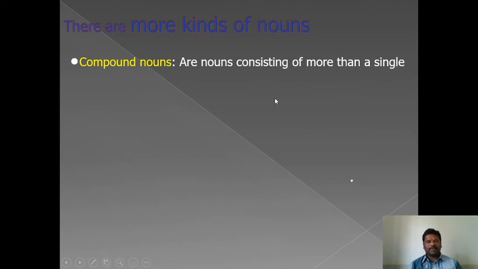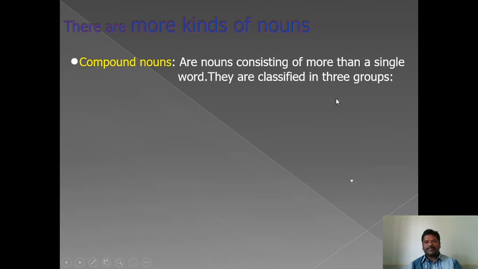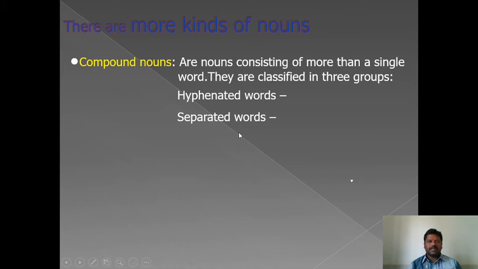There are more kinds of nouns as I discussed just now. Compound nouns are the combination of two or more words, nouns consisting of more than a single word. How are compound nouns formed? The formation of compound nouns is done in three ways. One is hyphenated words, the second is separated words, the third is combined words.